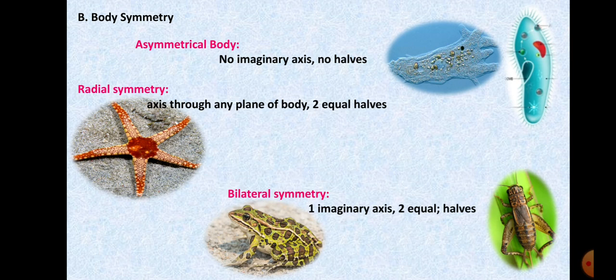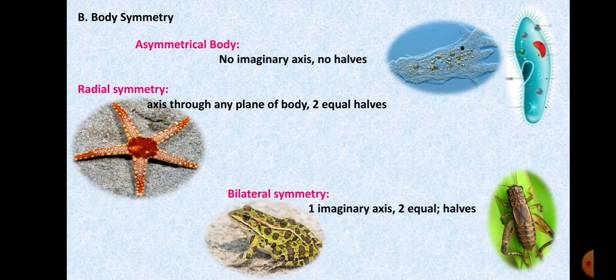Now asymmetrical, clear that there is no symmetry, there is no exact half, there is no particular fixed bifurcation that you will be getting. So here there is no imaginary axis of the body through which we can get two equal halves. A very common example is amoeba and paramecium and some of the sponges.